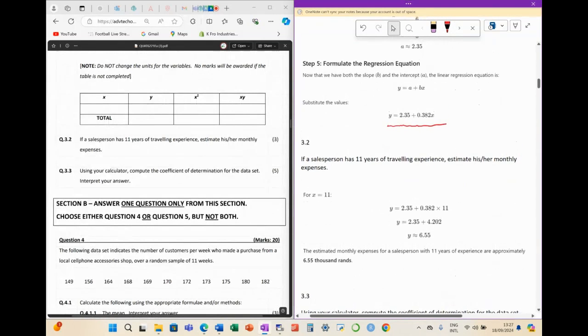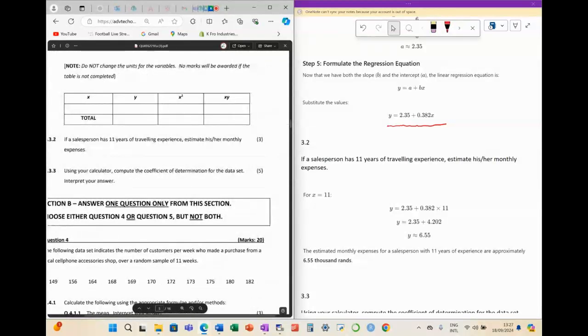All right, so 3.2, they say if a salesperson has 11 years of travel experience, estimate his or her monthly expenses. Remember yesterday, they just wanted us to do the line of best fit.